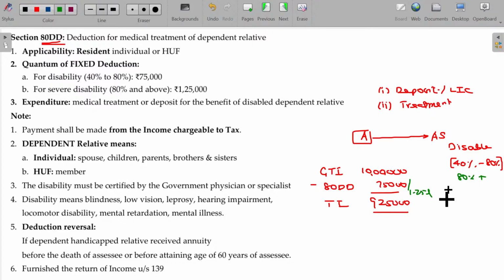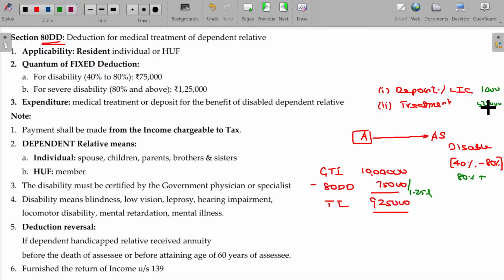Clear? The actual spending is only 1,000, sir. How much can be claimable? You can claim this amount even if you spend 5 lakhs, sir. Irrespective of the amount you deposit for a disabled person or spend for the disabled person's medical requirement, whatever it may be, a fixed deduction of 75,000 or 1,25,000 can be claimable.